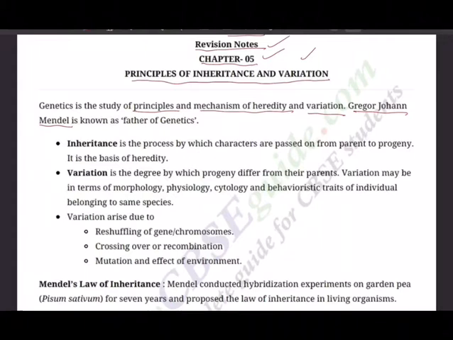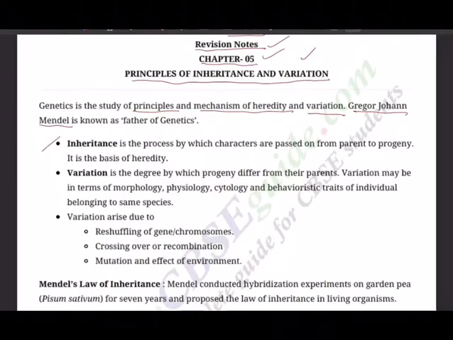He just observed what was happening in nature, and he started observing in his own garden, and he observed only one type of plant. All of you know garden pea, Pisum sativum. All his experiments were based on Pisum sativum, and mere observation led us to so many discoveries. So that is the basic characteristic of a science student. So have good observation.